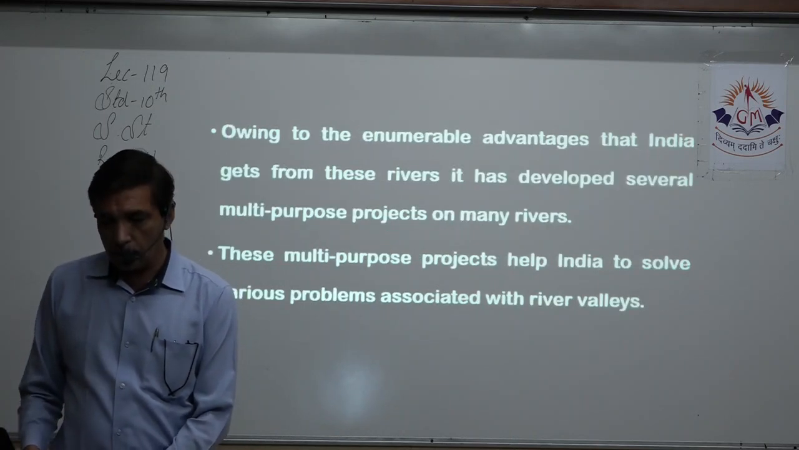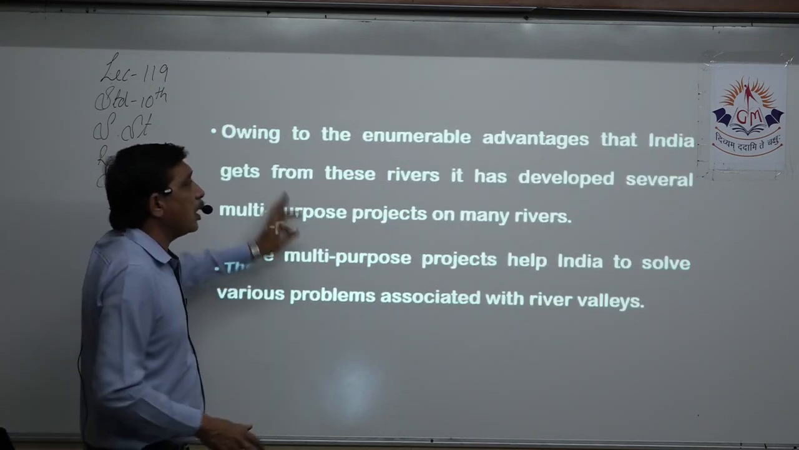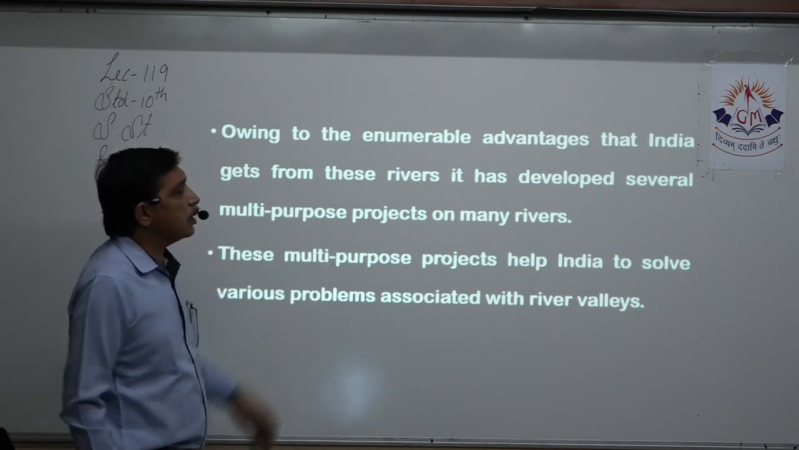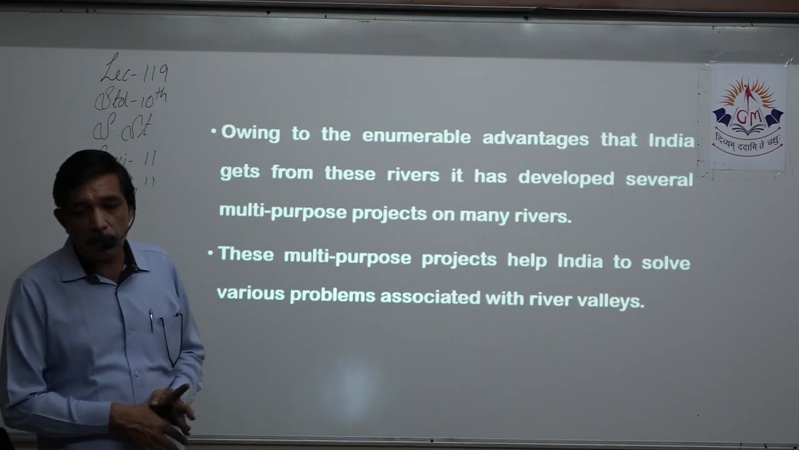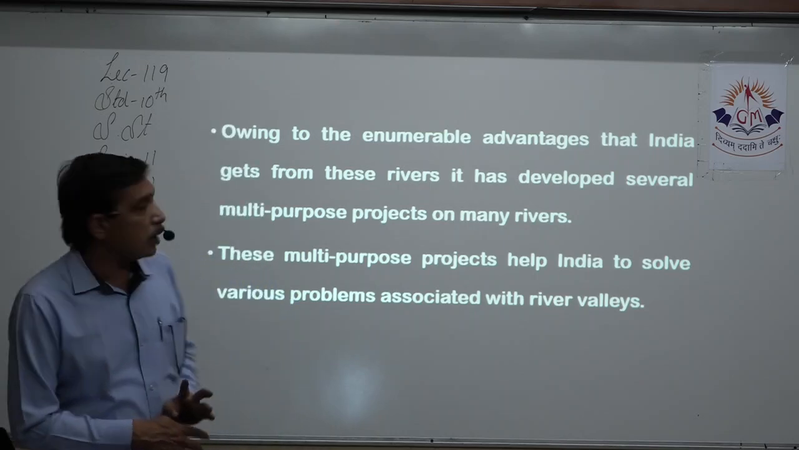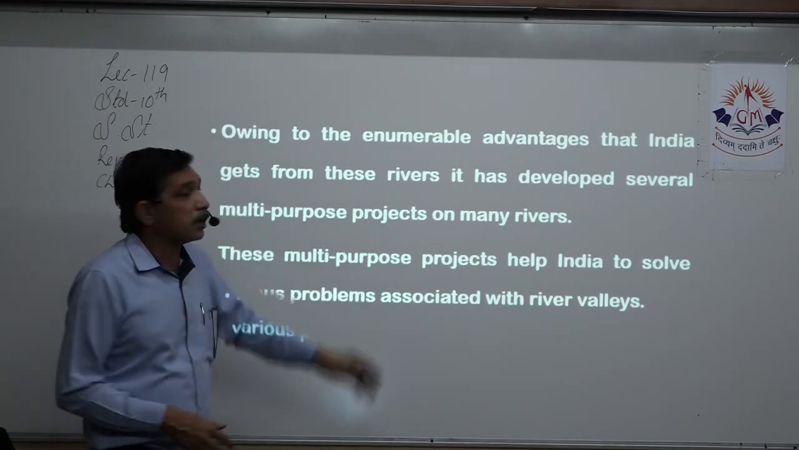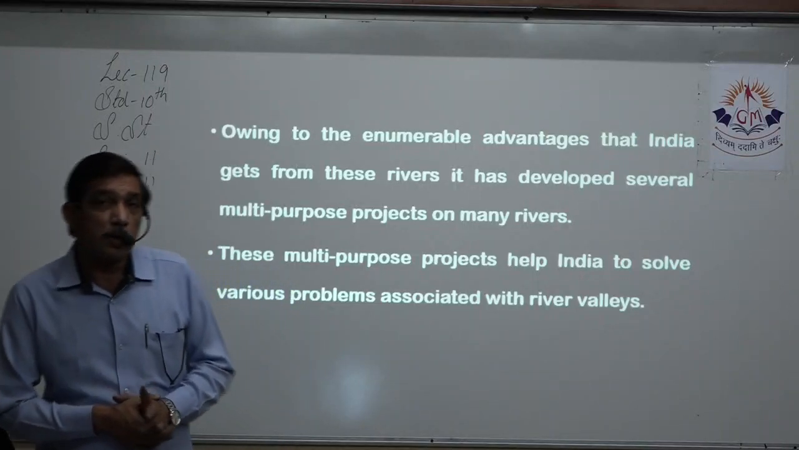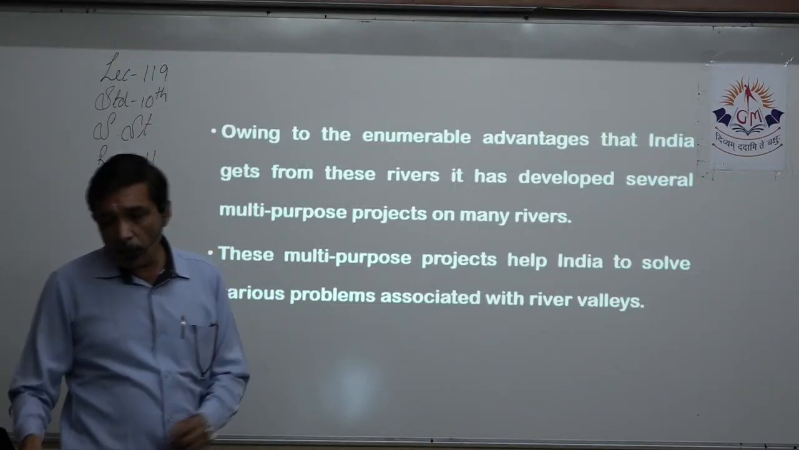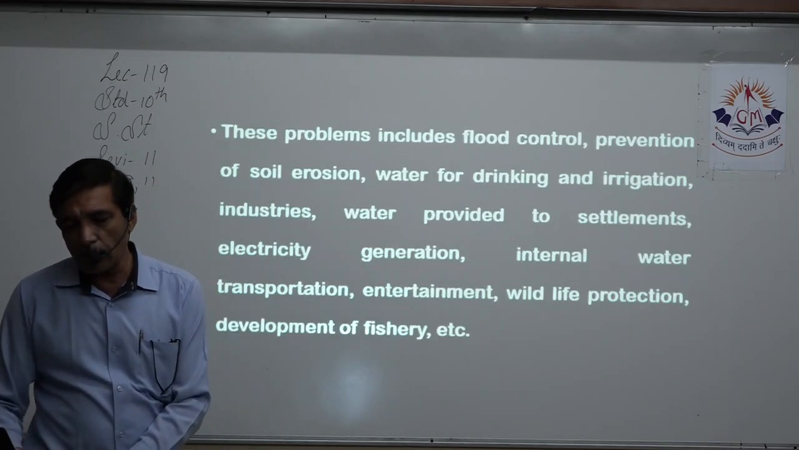more prosperous. Owing to innumerable advantages that India gets from these rivers, it has developed several multi-purpose projects on many rivers. These multi-purpose projects help India to solve lots of various problems associated with river valleys. This is just a small explanation, but it will fetch you quite a lot of marks. That is 3 complete marks.